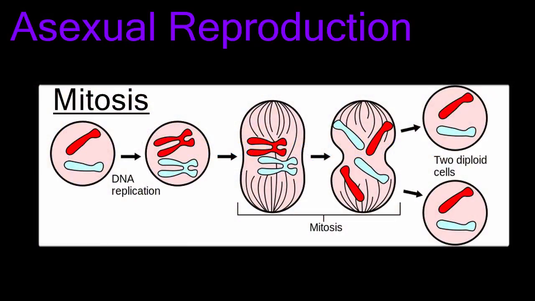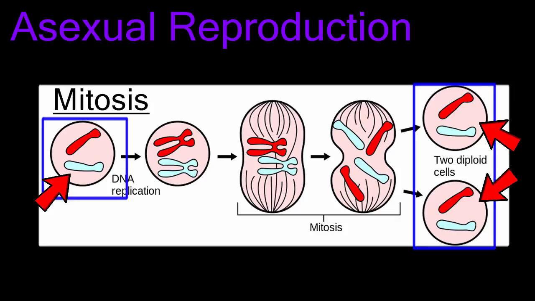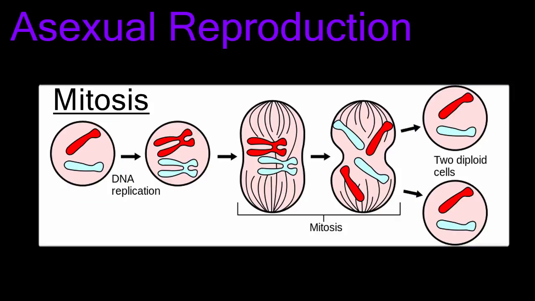Asexual reproduction occurs by cell division or mitosis. A parent cell divides, producing two daughter cells that are genetically identical to each other and to the parent cell. Some organisms only reproduce asexually. Others reproduce sexually. A few organisms can reproduce either way.